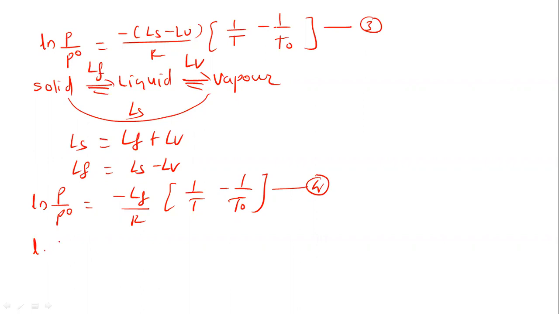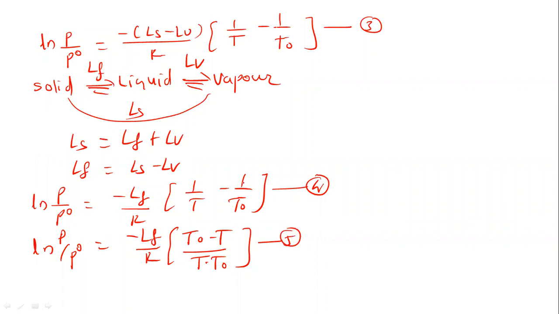Okay, so ln P upon P0 is equal to minus LF upon R, and this can be simplified as T0 minus T divided by T into T0. This is equation 5. Now in equation 5, T0 minus T is called the depression in freezing point of the solvent, delta TF.